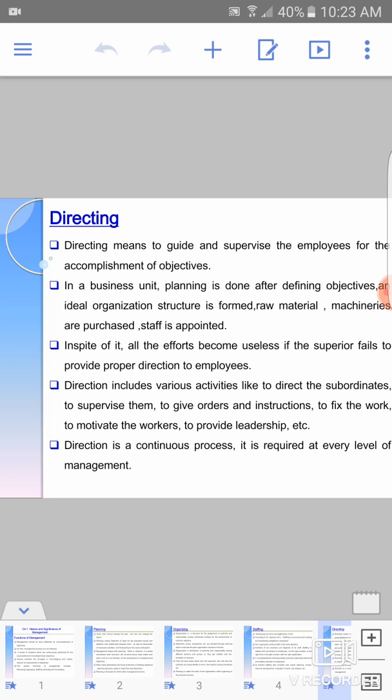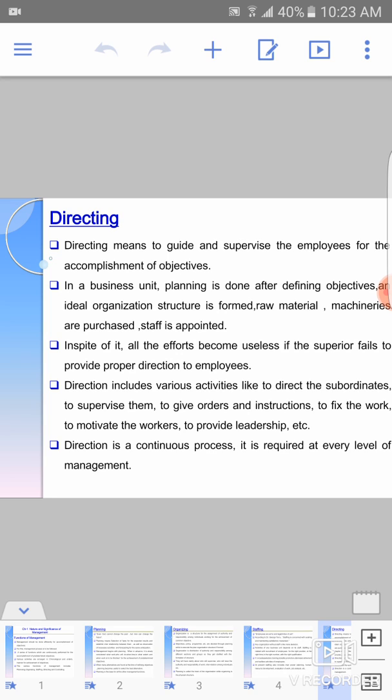A manager should always be a good leader. He should know who is going to do what work, and what the employees' strengths and weaknesses are. He needs to constantly motivate the employees, and their overall development should be done so that the work will be done in an efficient way. As a leader, you should know all these things about the employees, then only proper direction is possible.